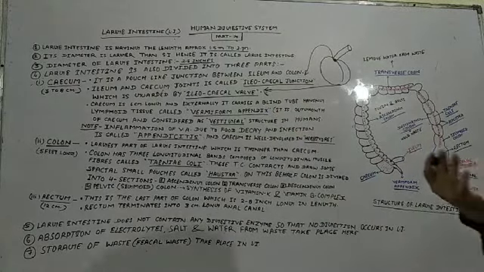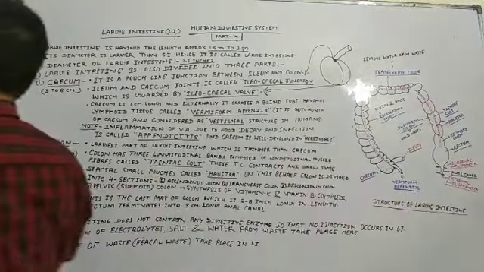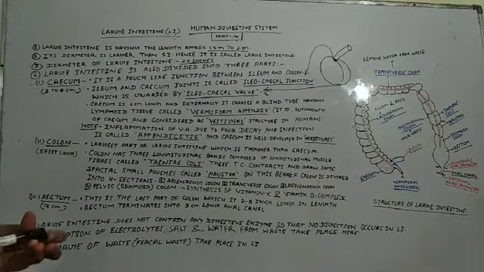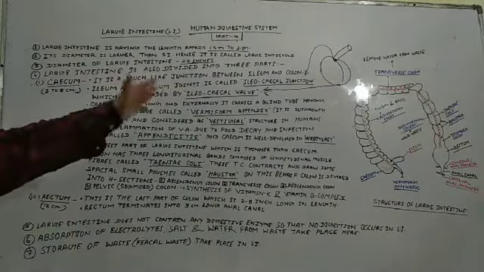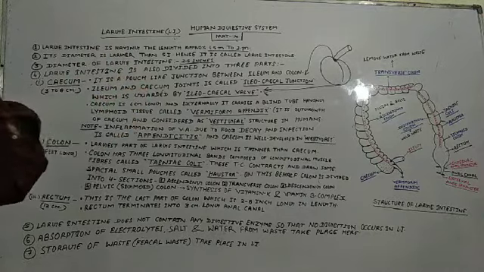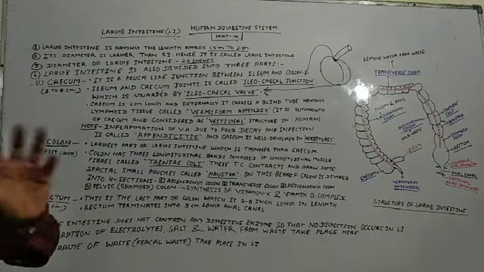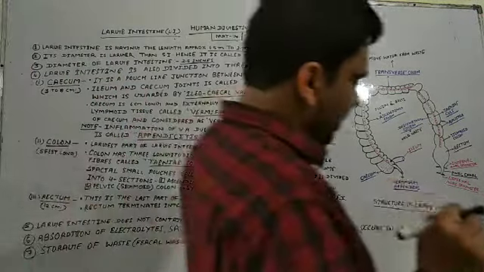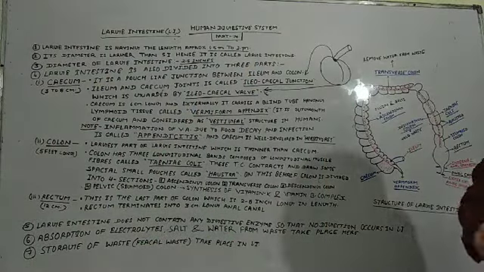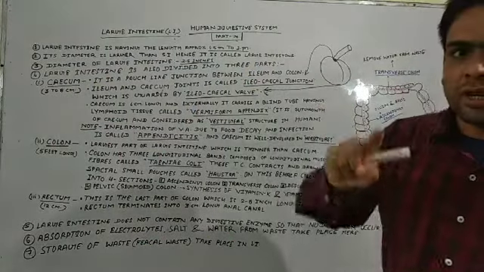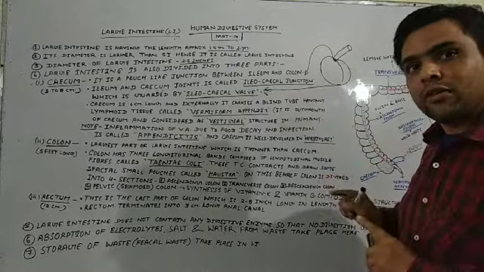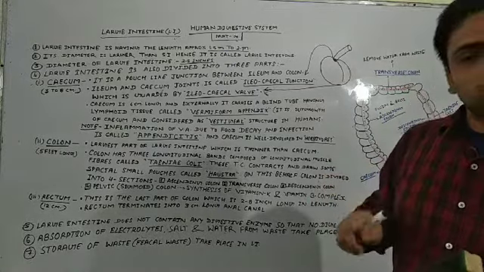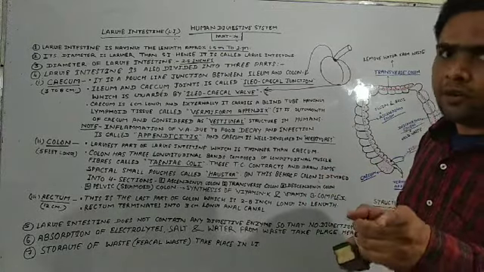And what is the role of the ileocecal valve? Students, you must know that every valve found in the alimentary canal plays the same role: it prevents the backward entry of food and allows the forward movement of food.